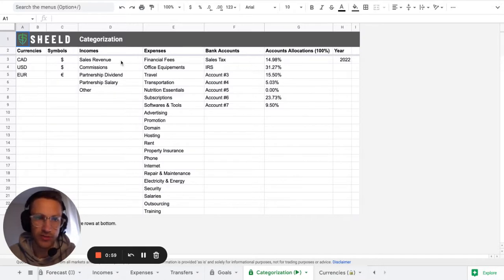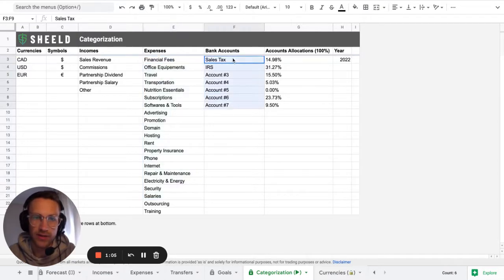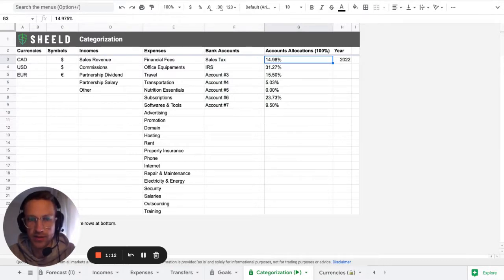you'll see you're able to set your incomes, like what the names are for the incomes and expenses. Then you're able to set what bank accounts you have, like what saving accounts you have, for example, and what percentage of the amount that you're earning should be attributed to these bank accounts.